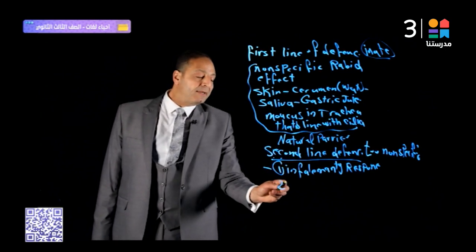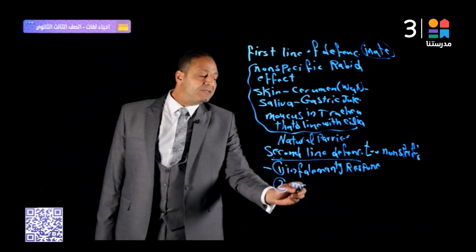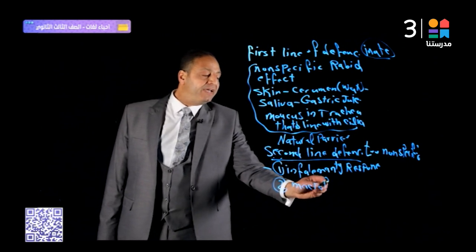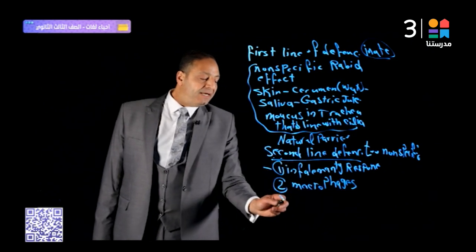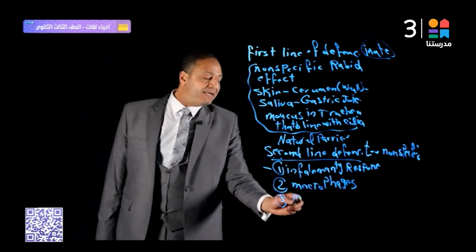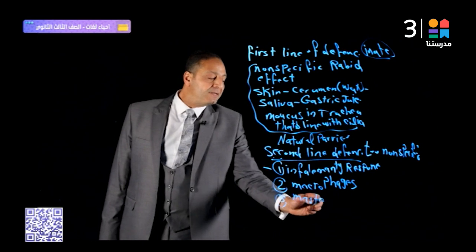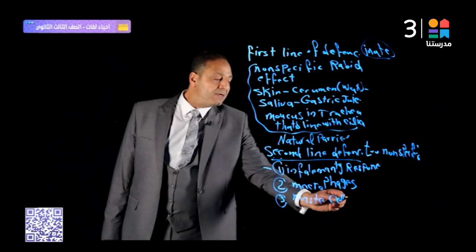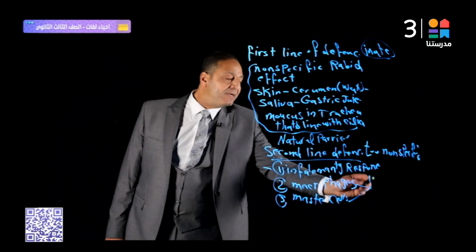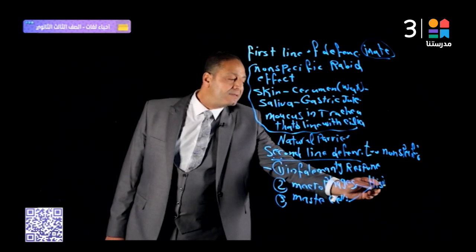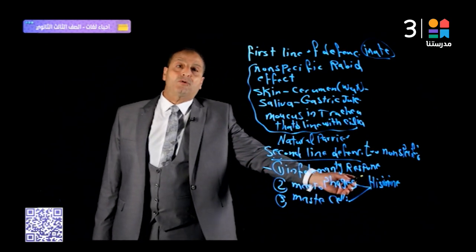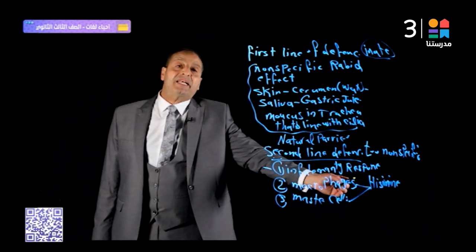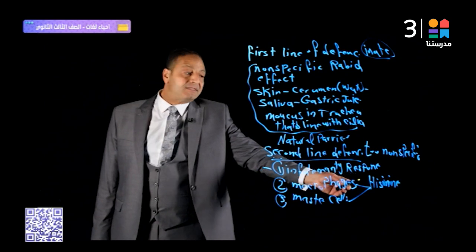Number 2, macrophages. Number 3, mast cells. Both of them secrete histamine, which increases the permeability of the local blood vessels, increases the plasma flow, and dilates the blood vessels.